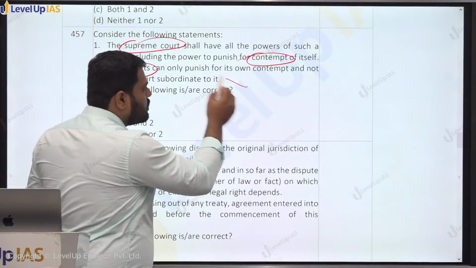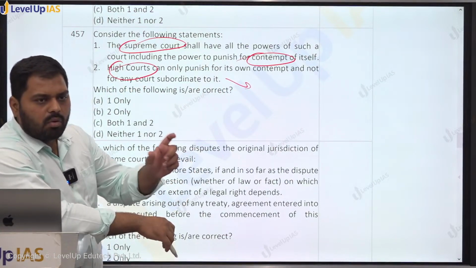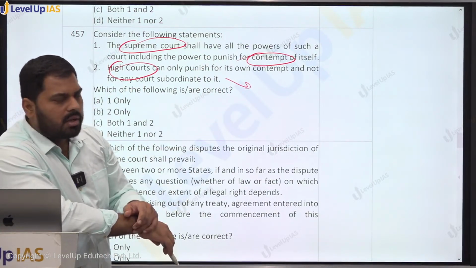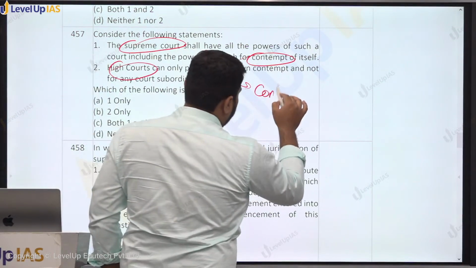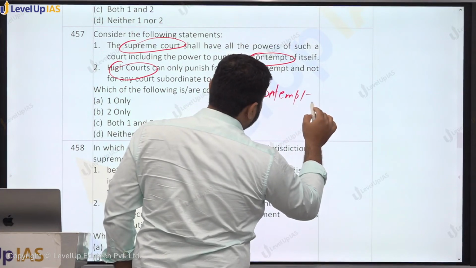ये वाला जो portion है वो Constitution में नहीं लिखा हुआ है, that a High Court can punish for other courts' contempt. This is not mentioned in the Constitution, but this is mentioned in the Contempt of Court Act. Contempt of Court Act पे last year question भी आया था.